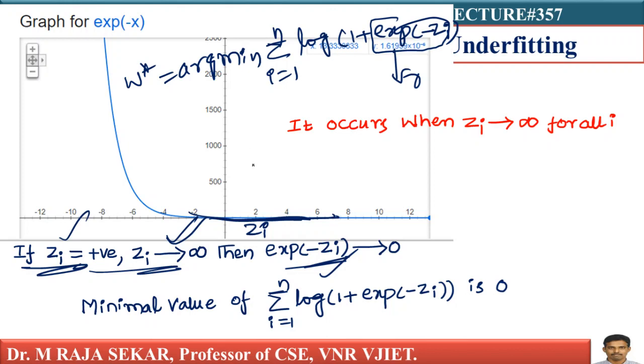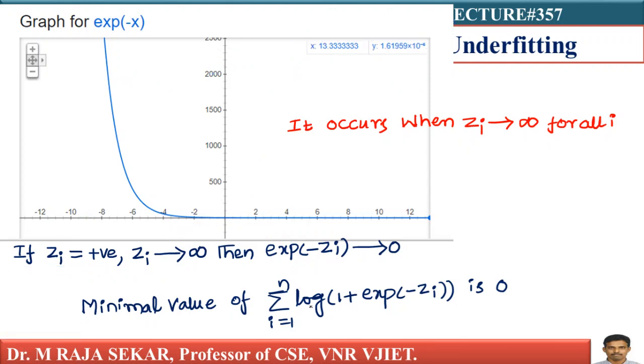Therefore, I can say log of 1 plus exp of minus zi goes to 0 as zi increases, isn't it? Why? Because log 1 is 0. We showed that the term sigma i equal to 1 to n of log of 1 plus exp of minus zi has a minimum value of 0. That's what we are discussing. This minimum value occurs when zi goes to infinity for all i.